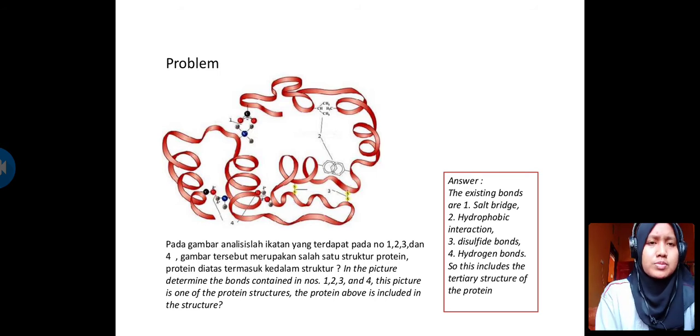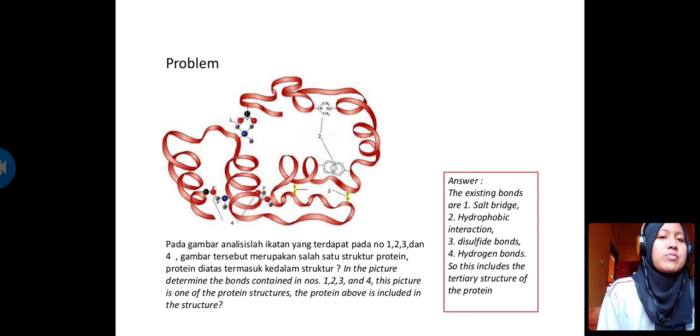This picture is one of the structures of protein. When you determine the type of bond contained in the structure, you can conclude the type of structure of the protein.